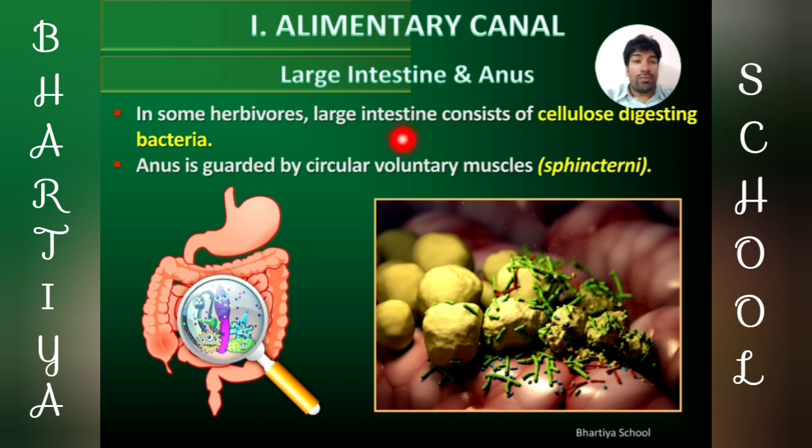And the last part of the alimentary canal is the anus, and the anus is guarded by voluntary muscles called sphincter ani.